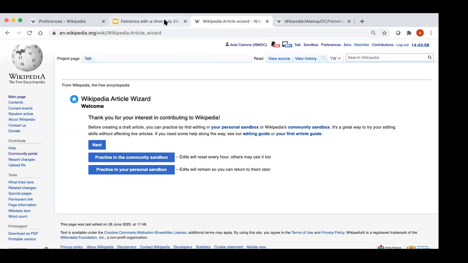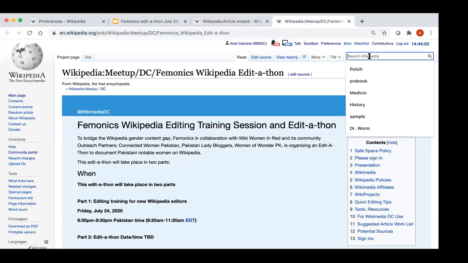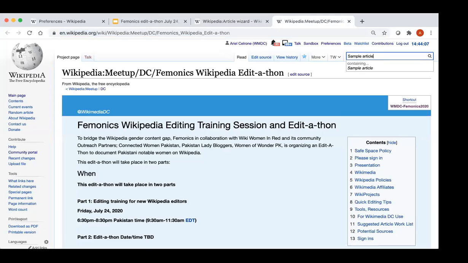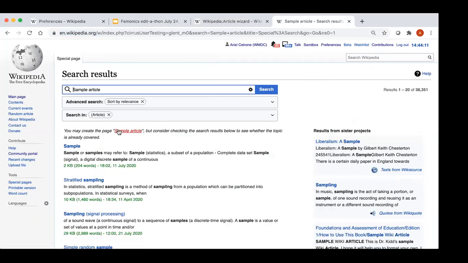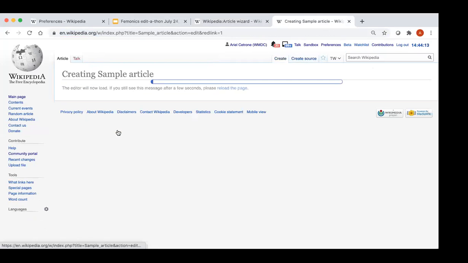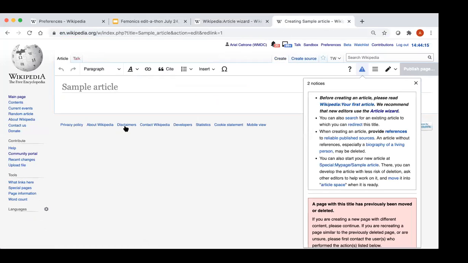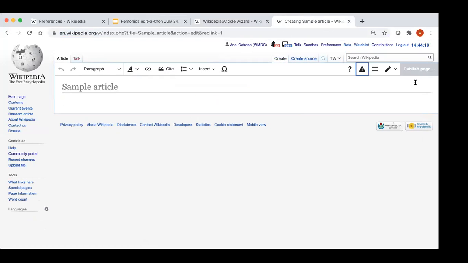Now, let's say you're more of an experienced editor or you don't want to start something as a draft. All you would need to do is type the name of your article that you want to create into the search bar. Same thing we did before. Click on the red link and it will start your article for you. And you can build out your article.